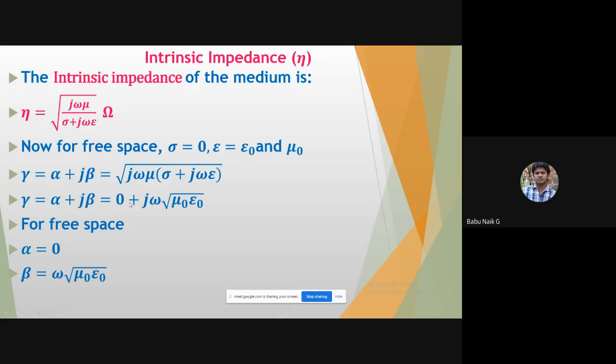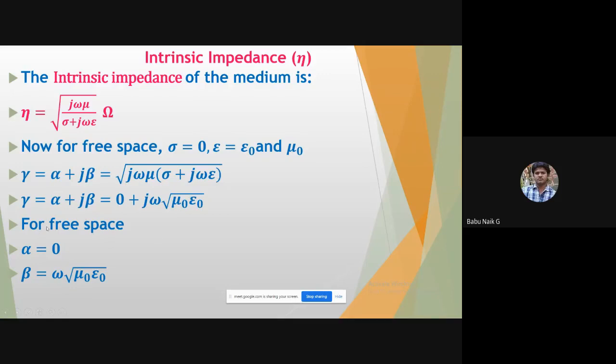After substituting these values we have 0 plus j omega under root of mu naught into epsilon naught. Since conduction is 0, we have j square omega square under the root. So we take out j omega, and inside we have mu naught into epsilon naught.